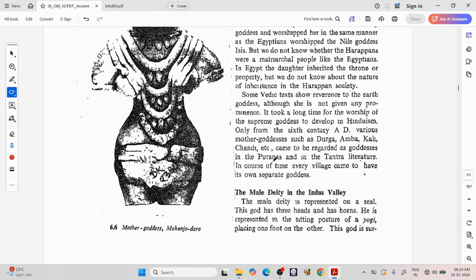But we do not know whether the Harappans were a matriarchal people like Egyptians. In Egypt, the daughter inherited the throne or property, but we do not know about the nature of inheritance in Harappan society. Some Vedic texts show reverence to the earth goddess.